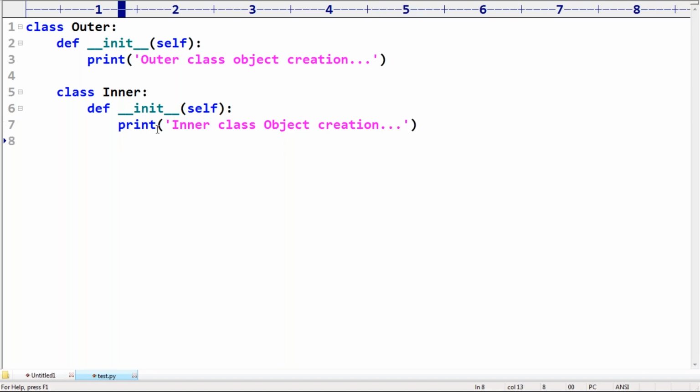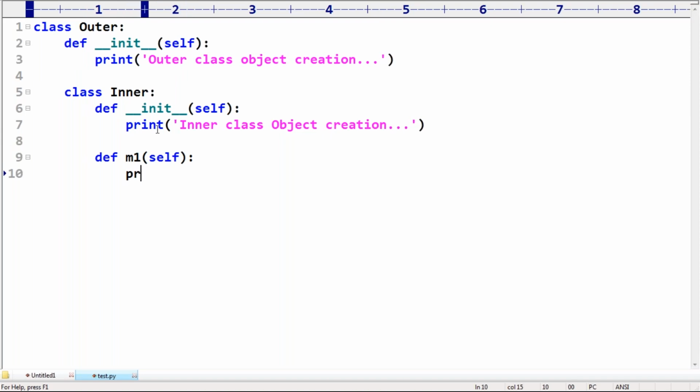Similar to this, I'm taking one normal method, m1, an instance method, with self, and I print 'inner class method'.